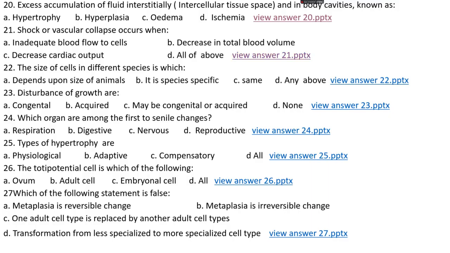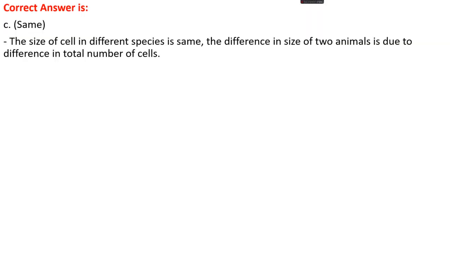Question number 22. The size of cells in different species is which? Option A, depends upon the size of the animal. Option B, it is species specific. Option C, same. Option D, none of the above. The right answer is option C, that is the same. The size of a cell in different species of animals is the same. The difference in the size of two animals is only due to the difference in the total number of cells, but the size of the cell is the same in all species.